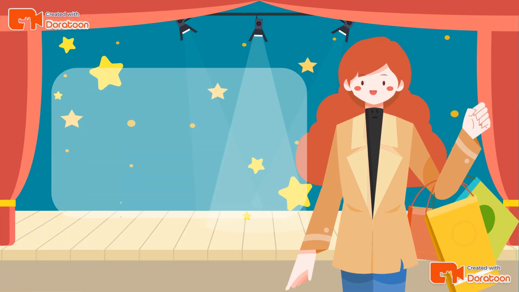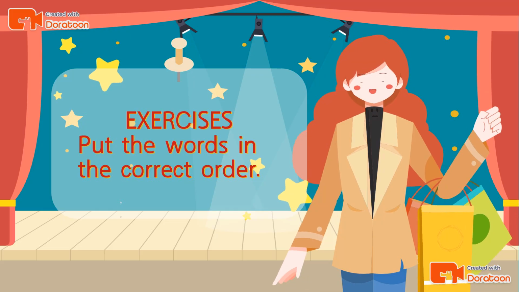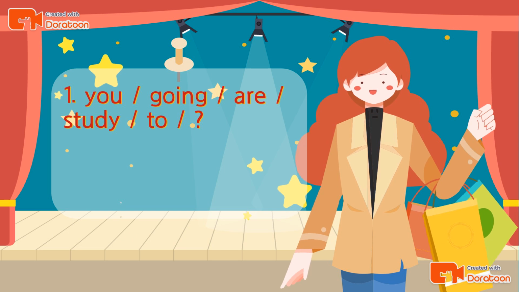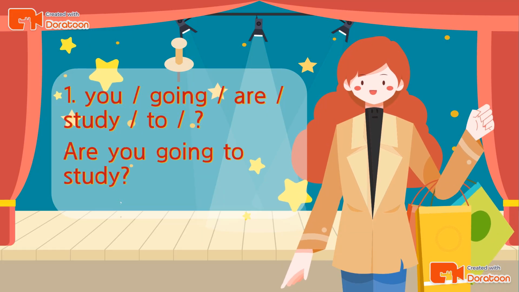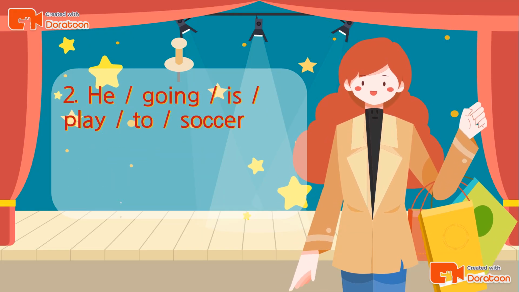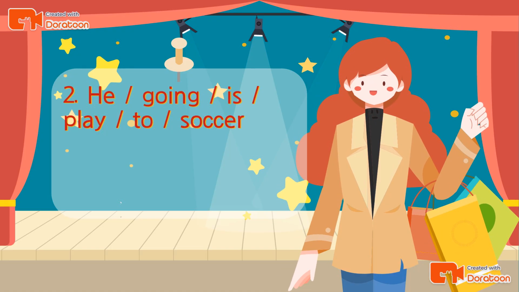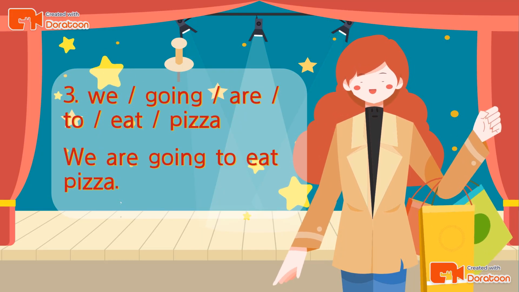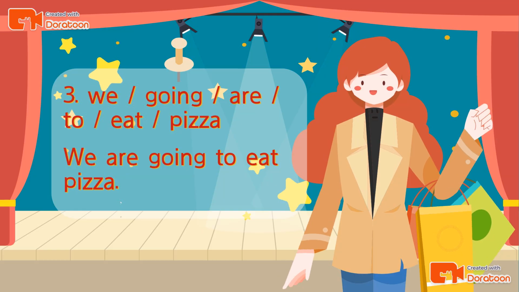Now we are going to continue with some exercises, and the first one is to put the words in the correct order. You, going, are, study, to, and a question mark. Think about it. Second example: he, going, is, play, to, soccer. Think about it. If you say he is going to play soccer, that's right. Finally: we, going, are, to, eat, pizza.